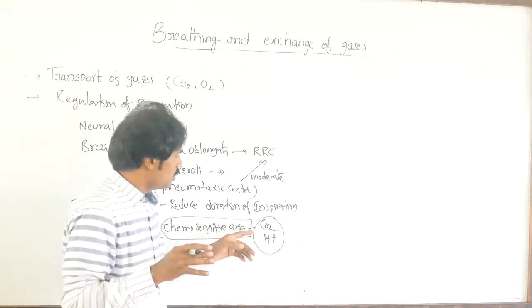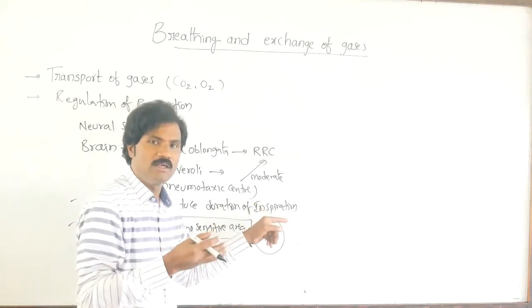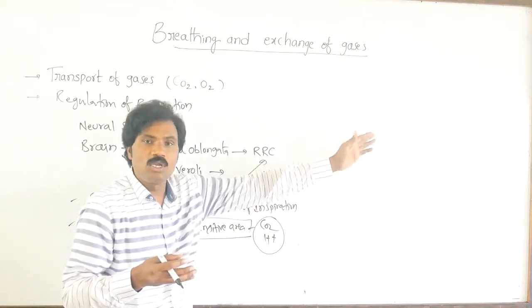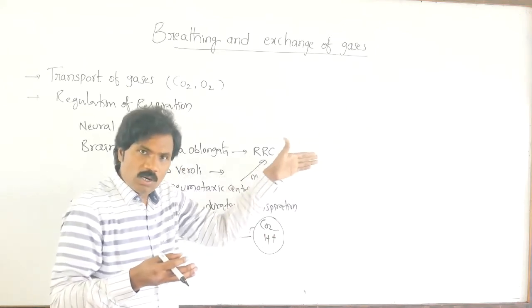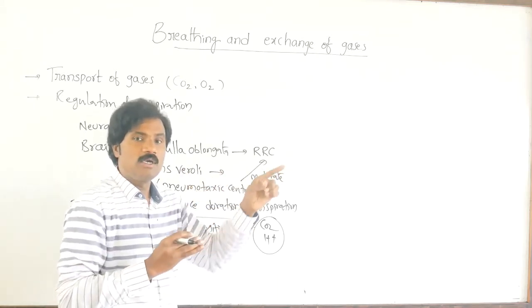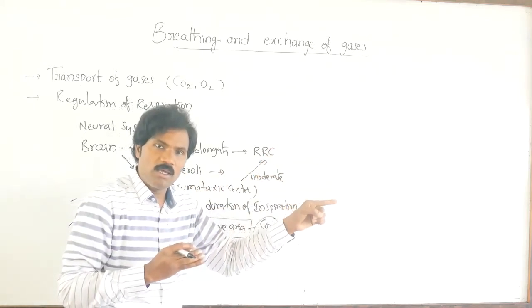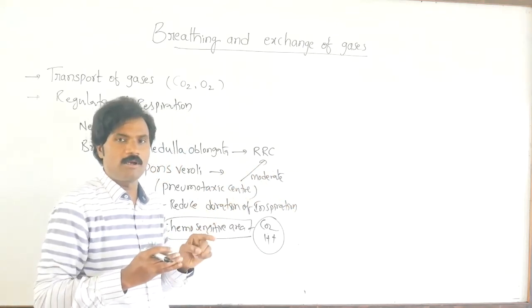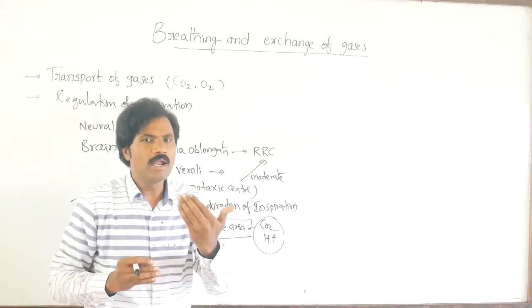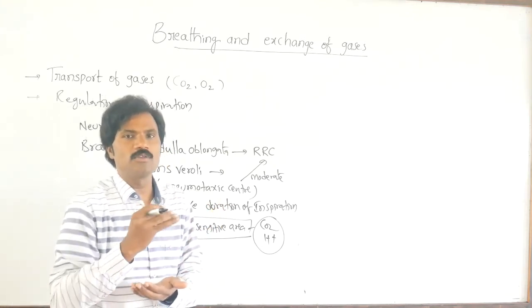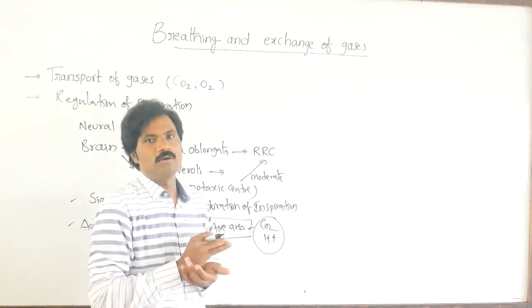Carbon dioxide is eliminated as such, and H plus, as already spoken about, with HCO3 and carbonic anhydrase, once again must be eliminated. Whenever the concentration is high, signals are sent to the respiratory rhythm center, which is present in the medulla oblongata.